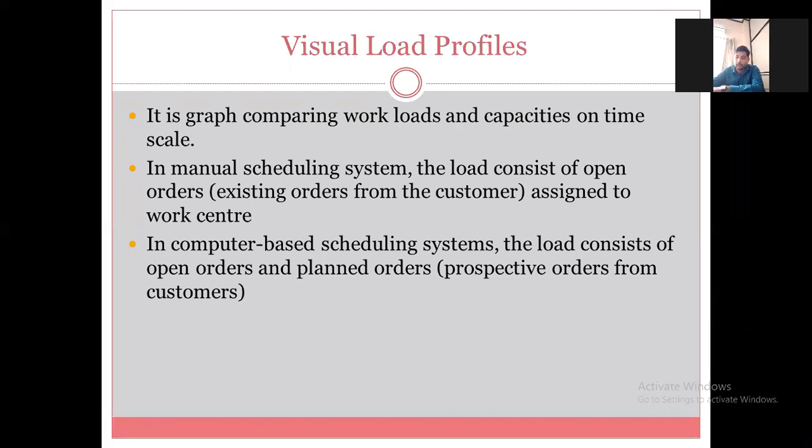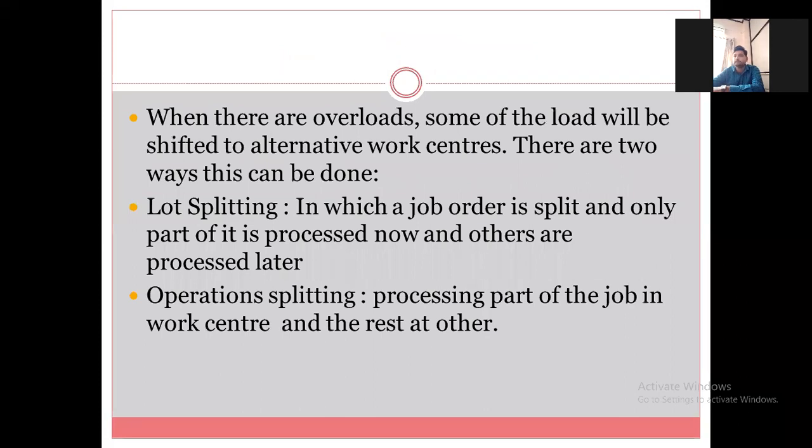So in case of manual loading, you don't know which is the next job, but in a computer based scheduling system, you come to know what job will be assigned to you in the upcoming days or for the next working days. So that we can say are the advantages of computer based scheduling systems. When there is overload, some of the load will be shifted to an alternative work center.